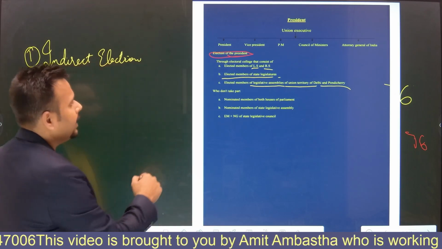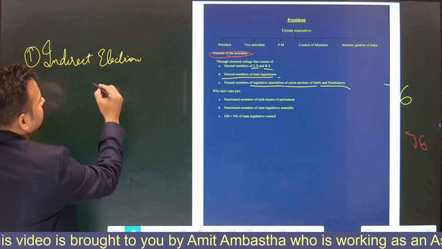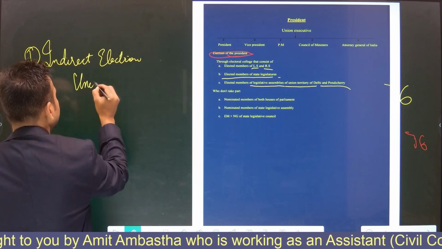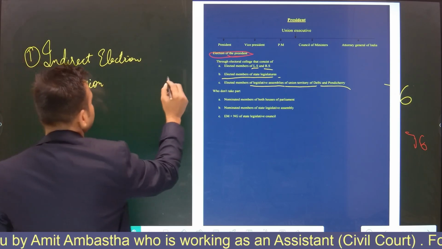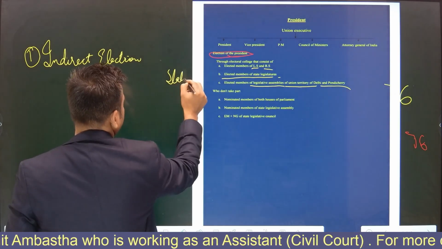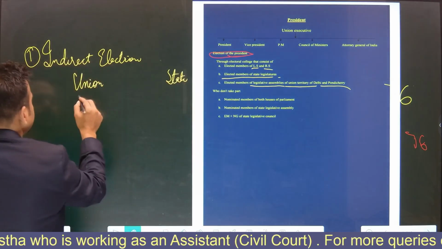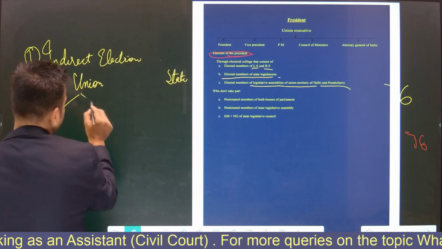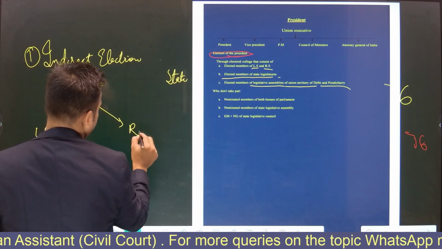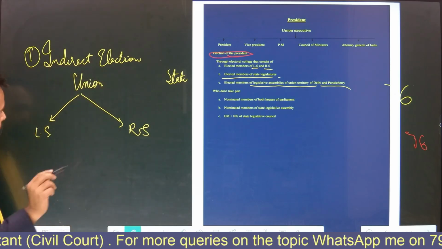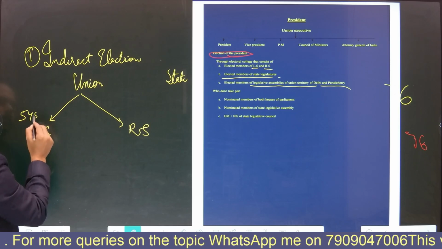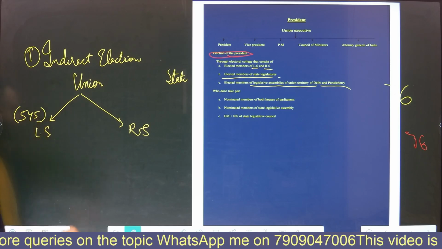See, I'll explain to you in a pictorial form. Here you can see, Union and State. In the Union, there are 2 houses, Lok Sabha and Rajya Sabha. In Lok Sabha, the total number of present members is 545.